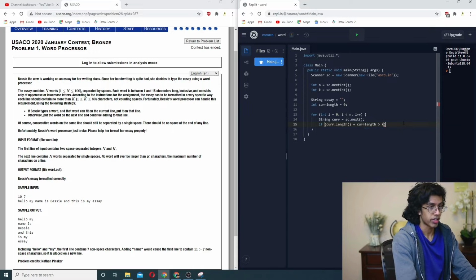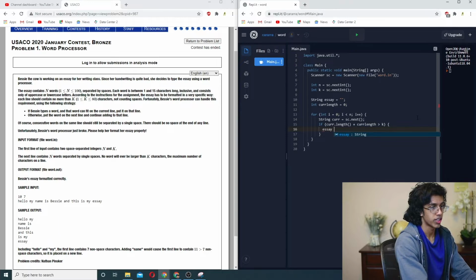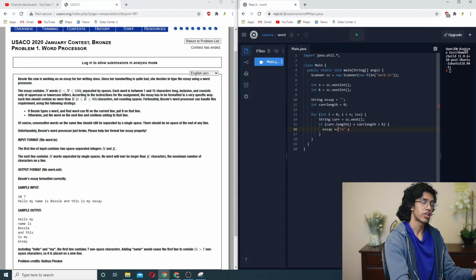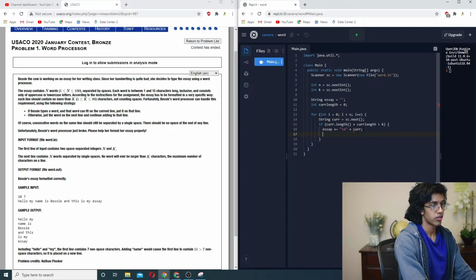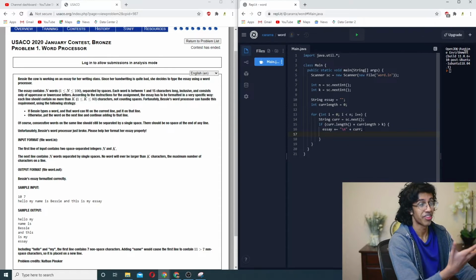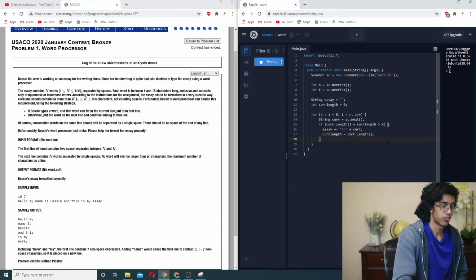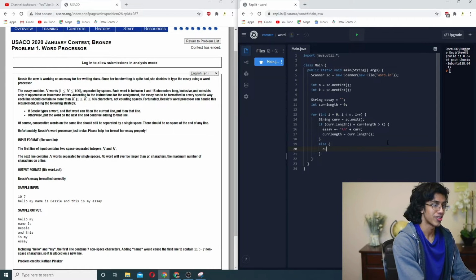Okay, so yeah, if it's greater than k, then we want to move it to the next line. So all we gotta do is for essay, we do essay equals essay plus a newline plus cur, or we can even do a plus equals to be cool. Why would you not use a plus equals? That's lame. And what do we set curLength to? Our curLength is now the length of this new word we added, so we basically just set curLength to cur.length. But otherwise, if it fits in the line, we just put it on the line, and we do curLength plus equals cur.length.